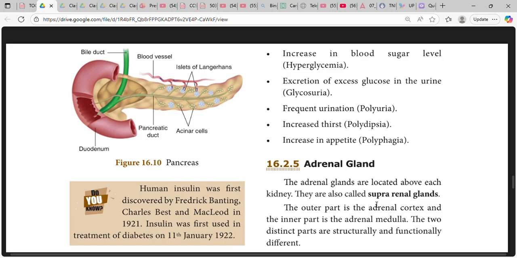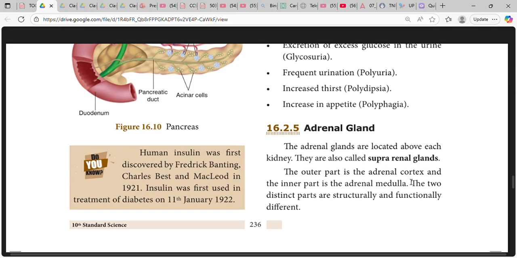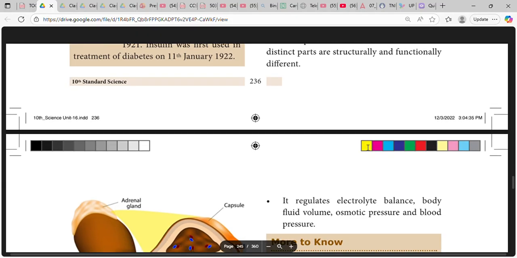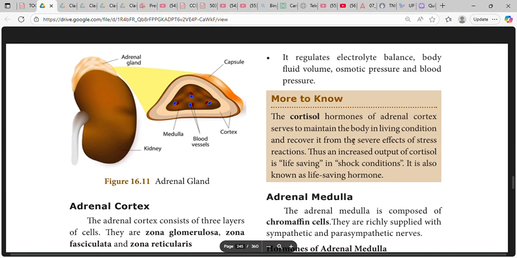The adrenal glands are located above each kidney. They are also called suprarenal glands. The outer part is the adrenal cortex and the inner part is the adrenal medulla. The two distinct parts are structurally and functionally different.